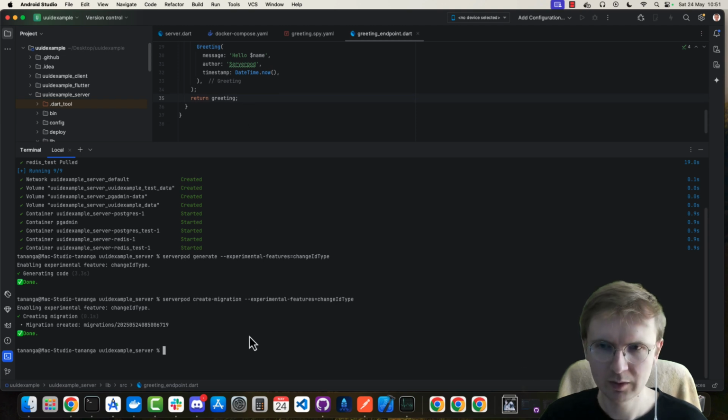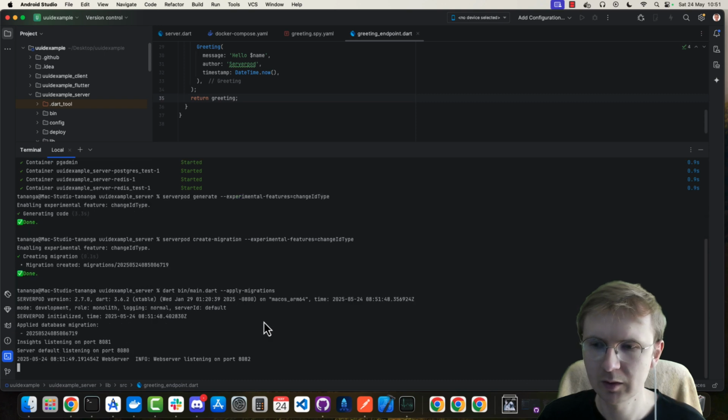So right now I should be able to run my server. Let's hope that it is the case. So let's do dart bin/main.dart with --apply-migrations, and let's hope that everything is gonna go as expected.